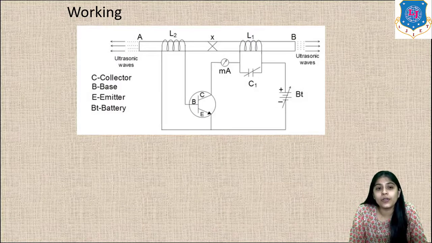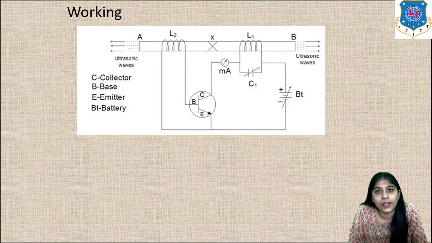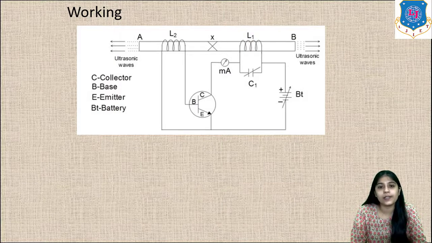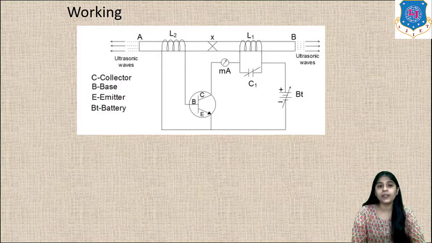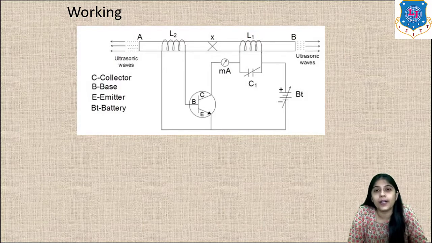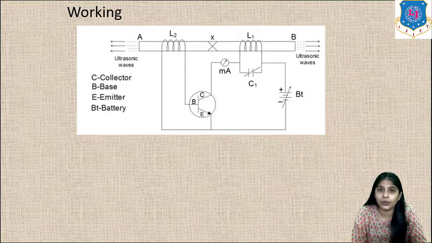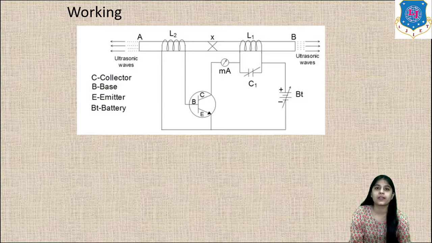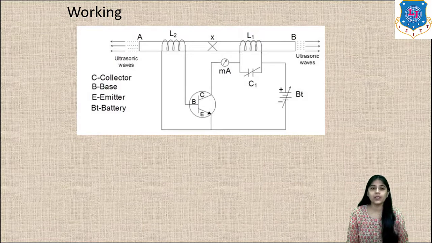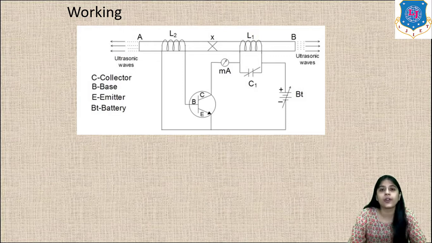As you can see, there is a transistor, there are two coils L1 and L2, there is a variable capacitor C1, there is a battery, a milliammeter, and a ferromagnetic rod represented by AB. In the middle, the clamping is shown by X. So let us first understand the construction of this effect.